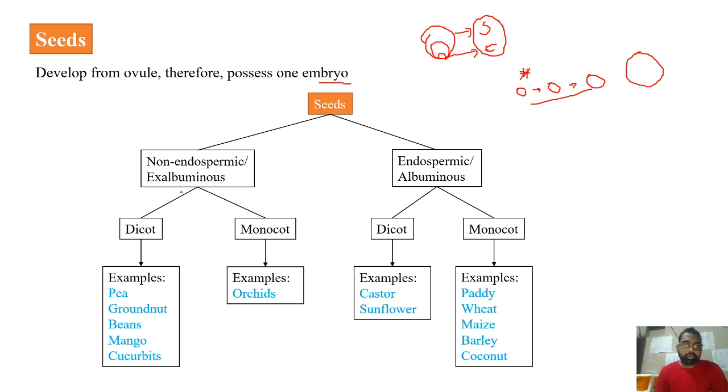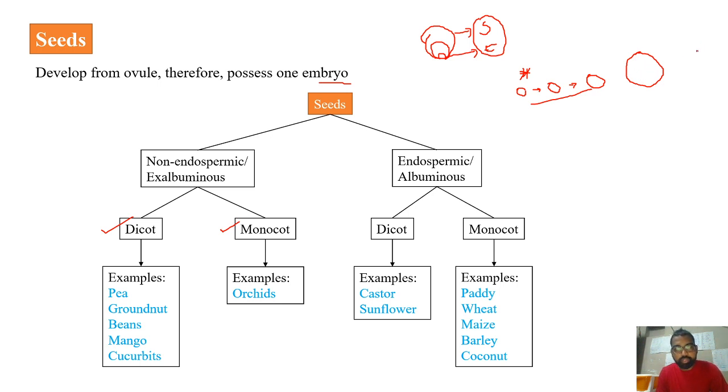Now these seeds can be of dicot type or monocot type. For dicot exalbuminous or non-endospermic seeds, important examples are pea, groundnut, bean, mango, cucurbits. All these will not possess endosperm. If the endosperm is absent, as we know, the seed also requires reserve food material, because the embryo development is still pending.